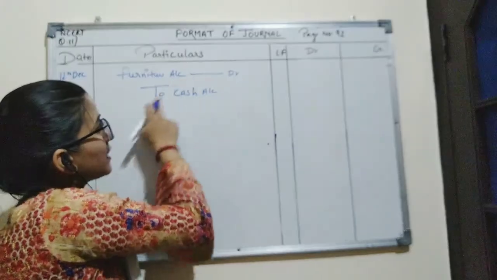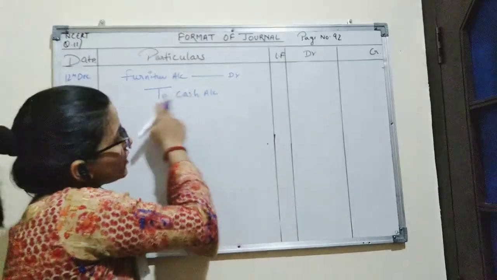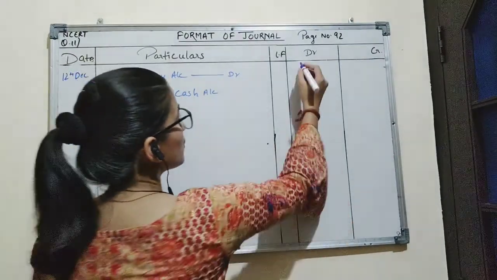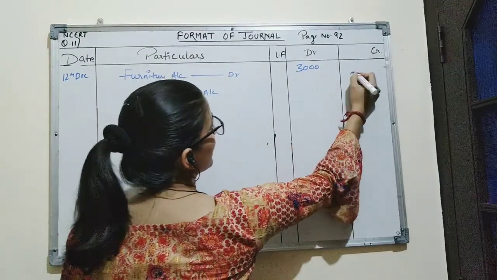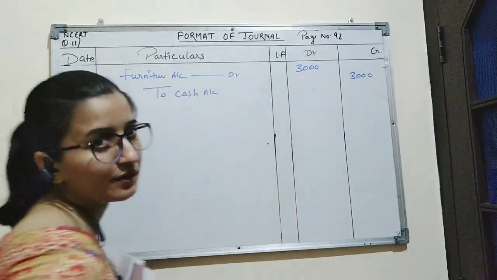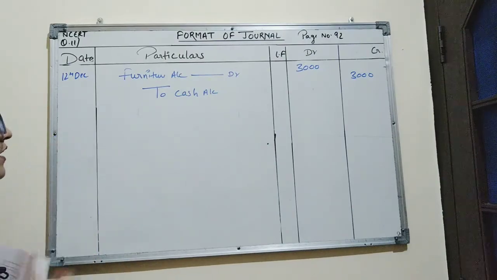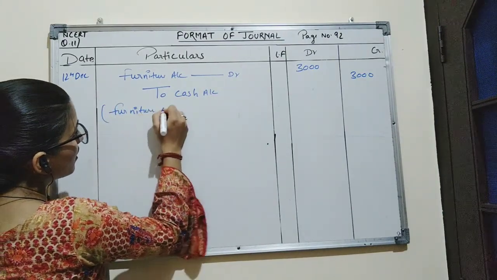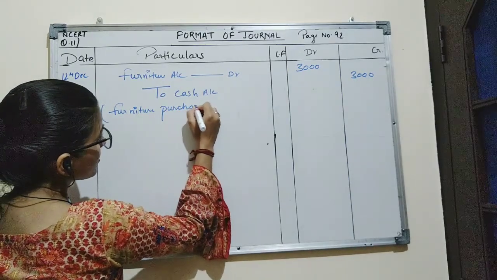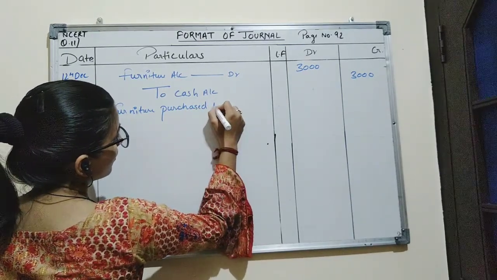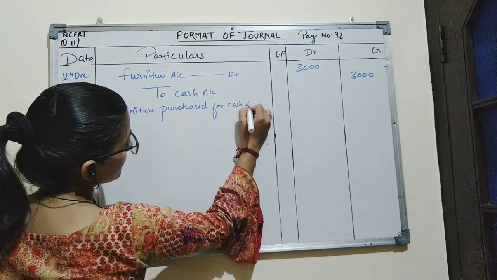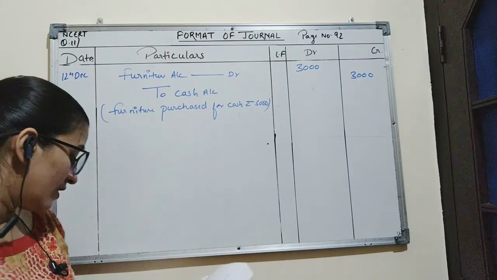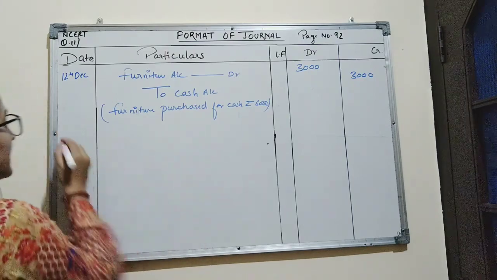Here furniture is coming in the business, and for purchasing the furniture there is an outflow of cash, and the amount for this will be 3,000 on debit side as well as credit side. Now narration for this will be furniture purchased for cash rupees 3,000. Now next entry is on 18th December,